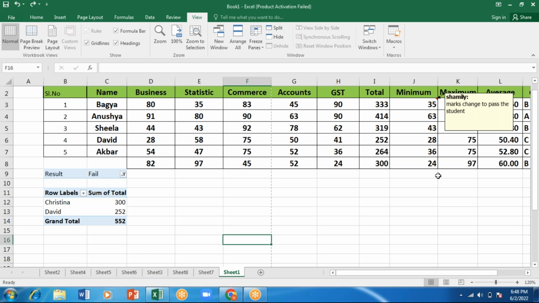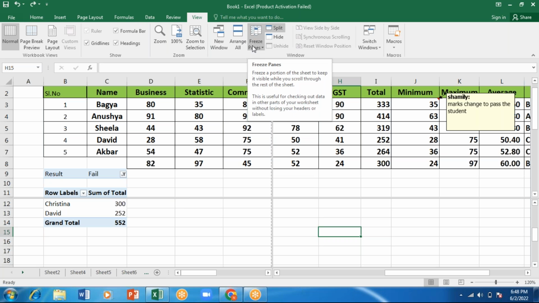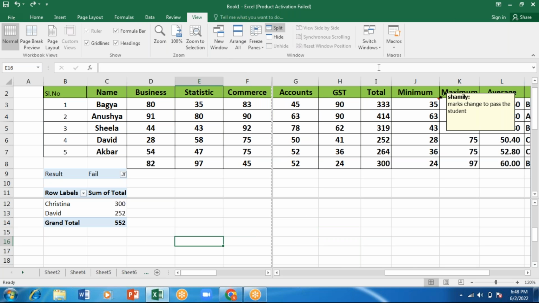So if you want to split this Excel into 2 parts, you can go for the split. I'll select here, I'm placing here, I'll split here. Now see, 4 parts. This is one part, this is one, this is one, this is one. 4 parts have been divided. Like this, you can divide it. So in this splitting and freezing, view side by side is important. Freezing the pane is important. Okay, so any doubt on this?